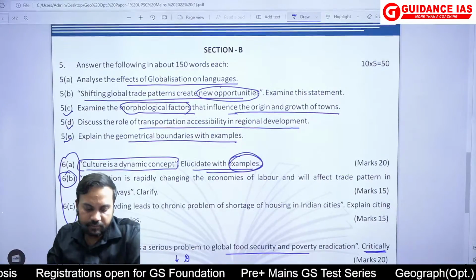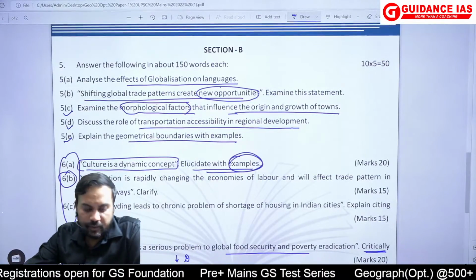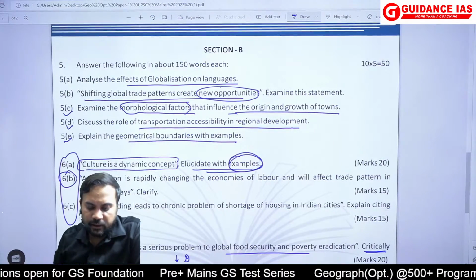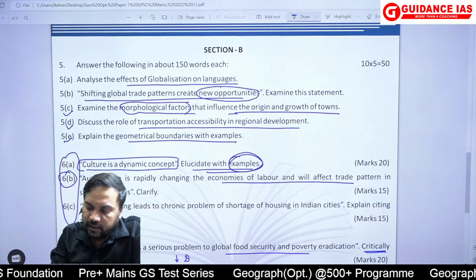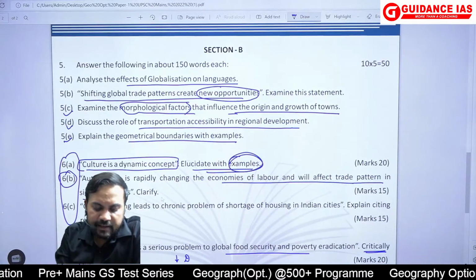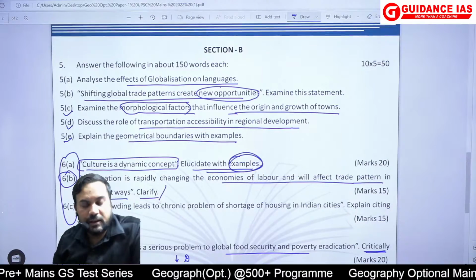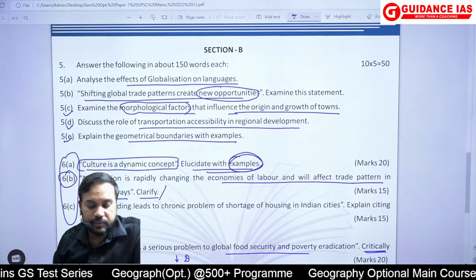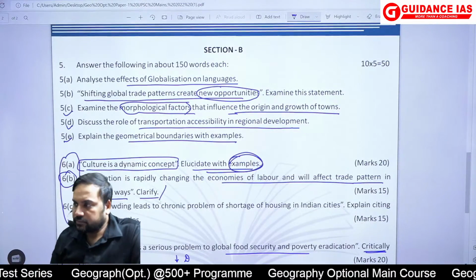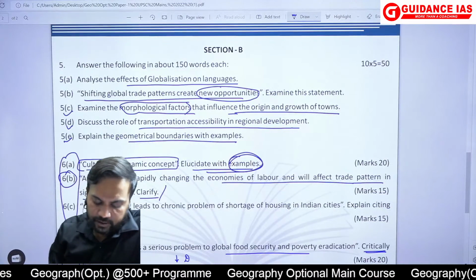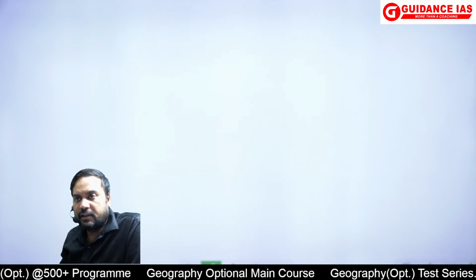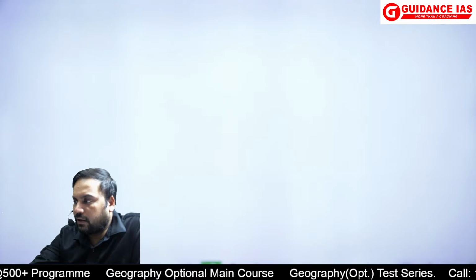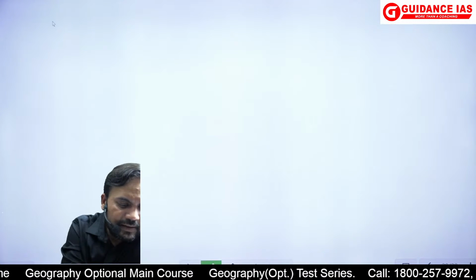Then question number 6b, and question number 6b says automation is rapidly changing the economies of labor and will affect trade pattern in significant ways. Clarify. So this was a question which was a kind of challenging थोड़ा सा था, but again, if I was writing this answer, automation, how it is changing the labor economies and how in turn it would affect the trade patterns. So I would have written this under this framework.